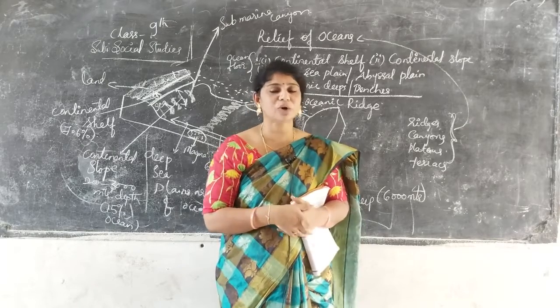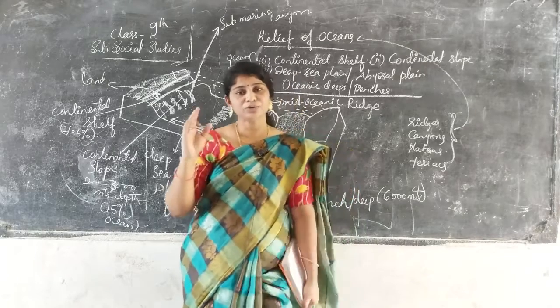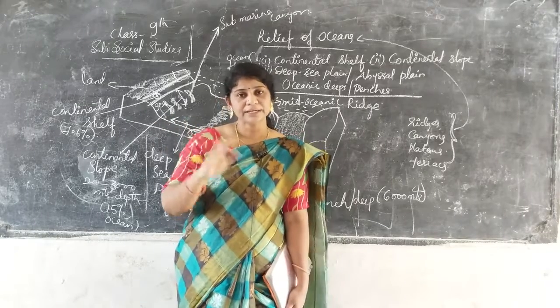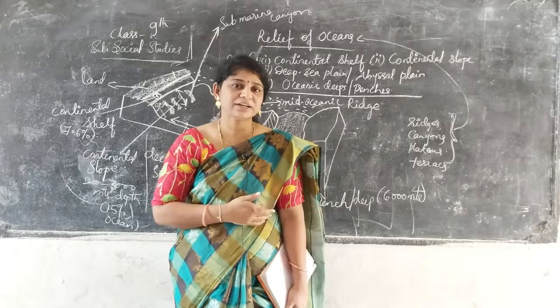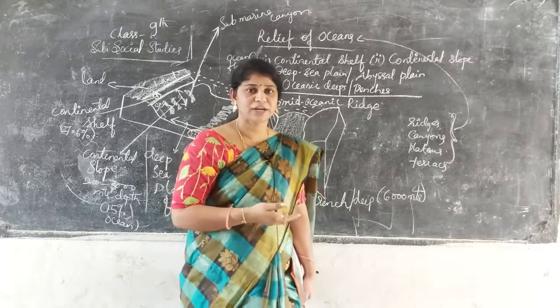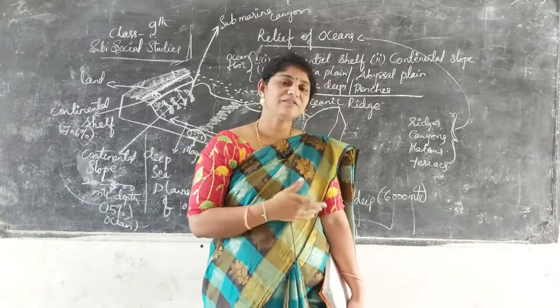Hope you remember those. Due to that land movement, oceans separated the continents, as we learned in the previous class.